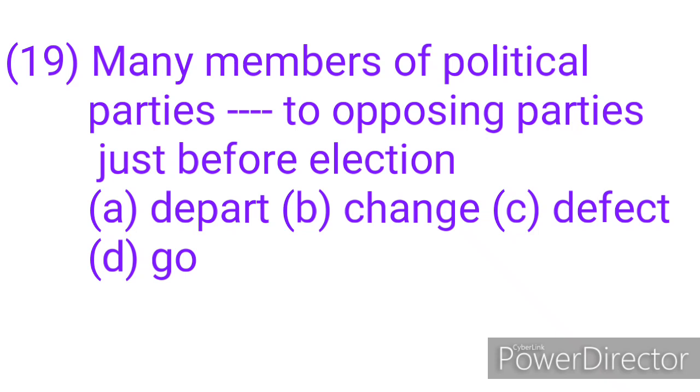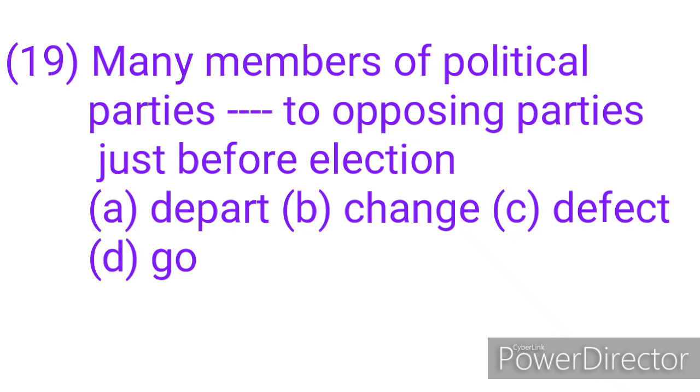Now let's look at the options. We have option A, depart. To depart means to leave a place, especially to start a trip. You can say that the bus departed at 2 p.m. That is, the bus left at 2 p.m. Option B, change. To change means to become different or make something different. That is what it means to change.